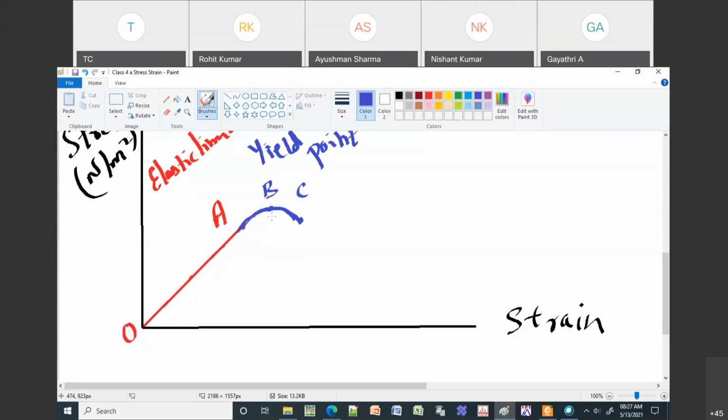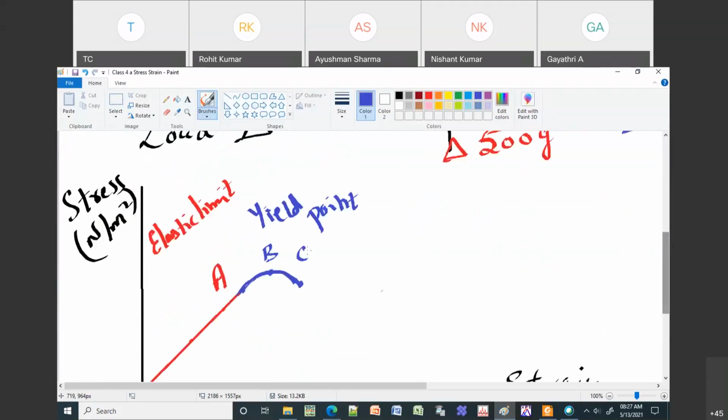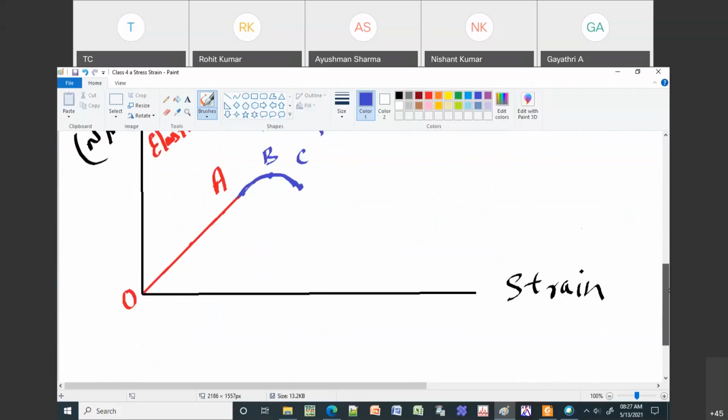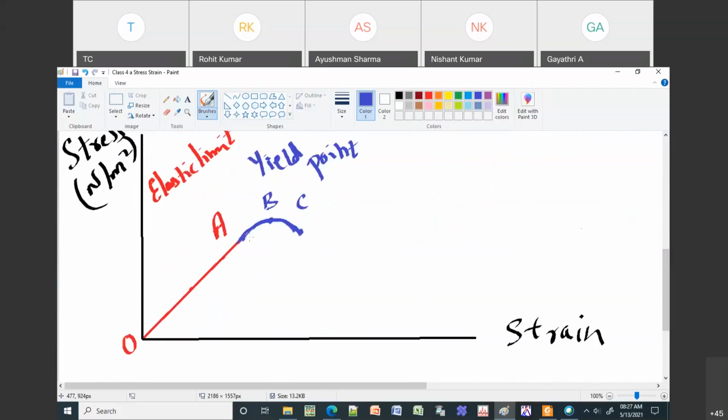Now if I remove the stress, as I said in the previous case, what happens? It has to go back to zero, O, right? It has to go back to its original shape. But instead, it will retain some deformation in the shape, and this we call a permanent set. I will call this P. This is called the permanent set.